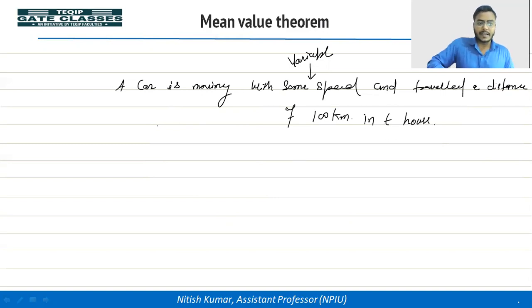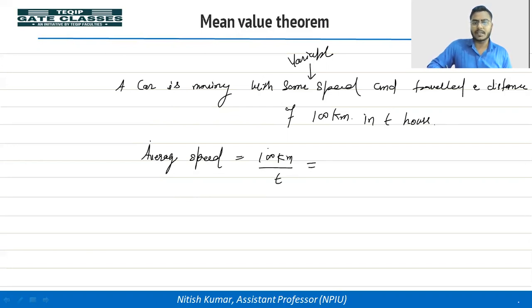So we can calculate the average speed, that is total distance divided by time taken to travel the distance. So that is 100 kilometer divided by t, or let's say total distance travelled is s, let's assume s. So we can write s by t. So that is average speed.